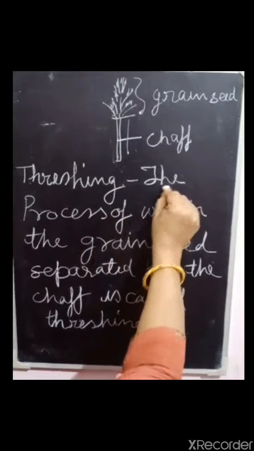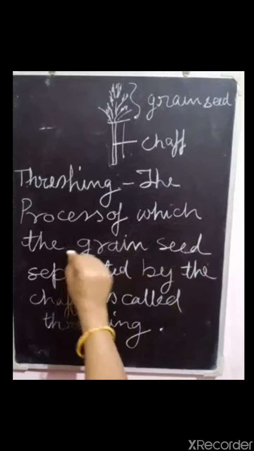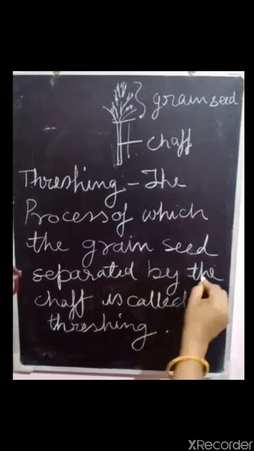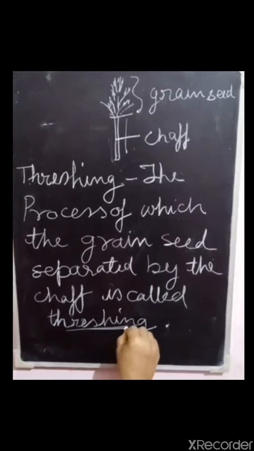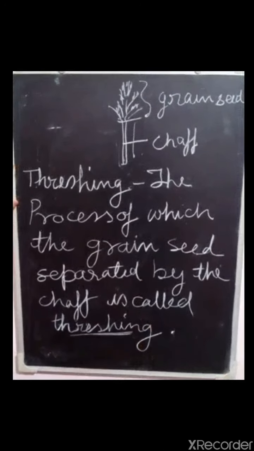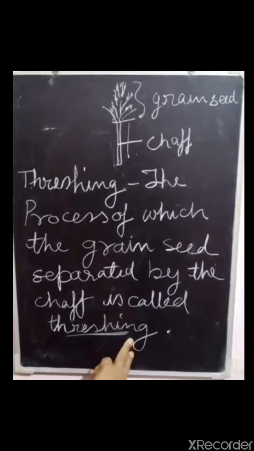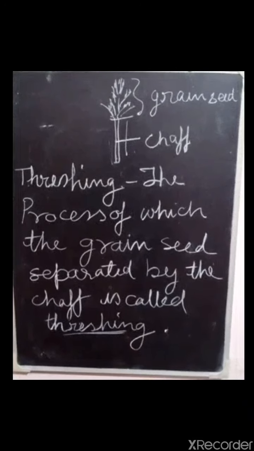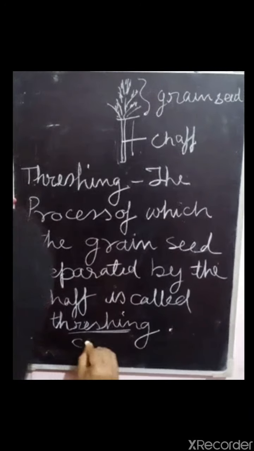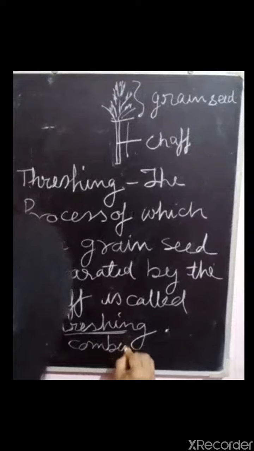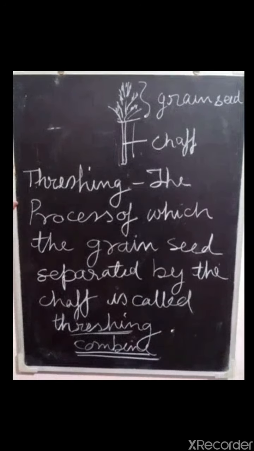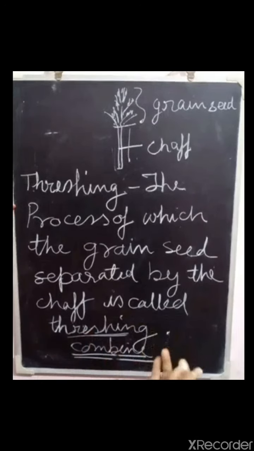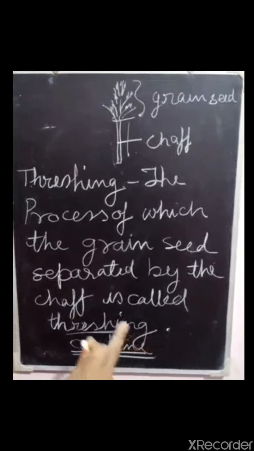The process by which the grain is separated from the chaff is called threshing, and it is carried out with the help of a machine called a combine. The combine machine acts as both harvester as well as thresher.